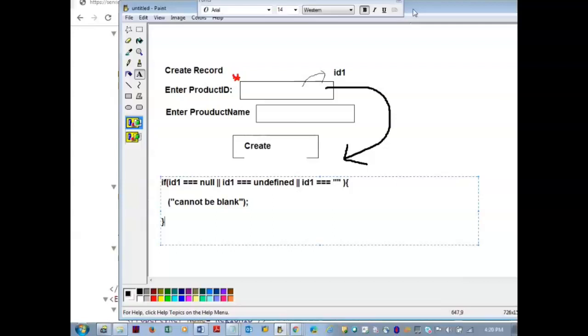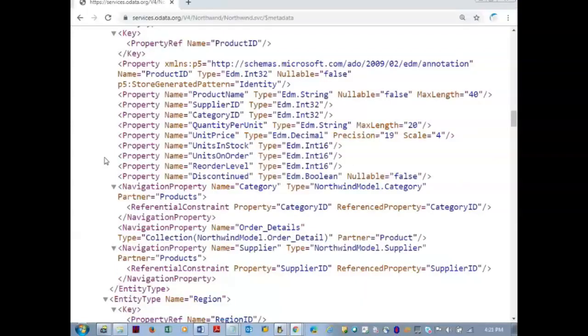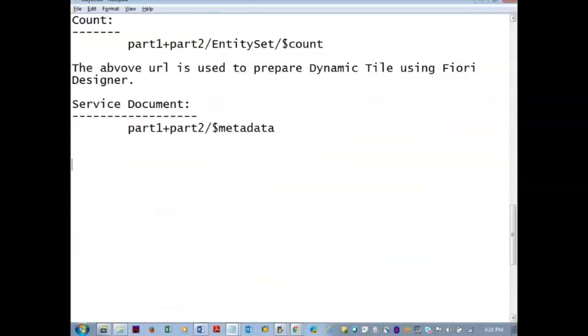Because you are trying to understand referenced entity sets. How to read